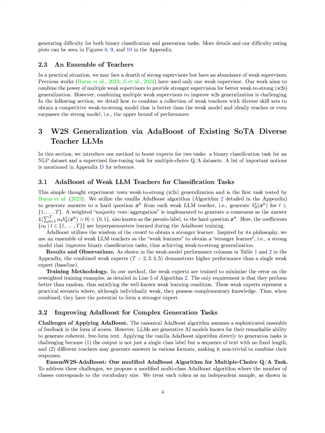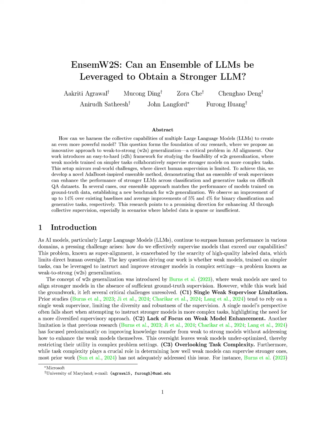The EnsemW2S AdaBoost algorithm operates by leveraging multiple weak models, each trained on simpler, easy tasks, to generate pseudo-labels for more complex, hard questions. For instance, consider a scenario where weak models are trained on basic math problems, the easy questions. When faced with a complex math problem, a hard question, each weak model generates its answer based on its training.